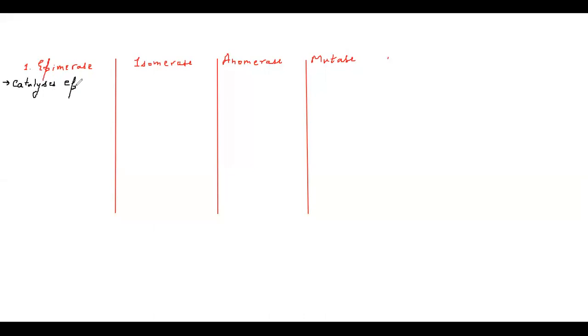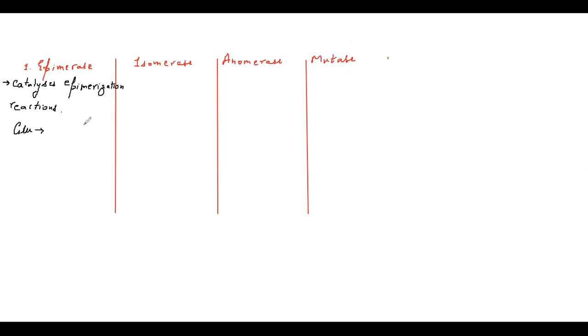What do you mean by epimerization reaction? Epimerization reactions are the reactions in which an epimer is being produced. For example, the glucose molecule can have several different types of epimers.